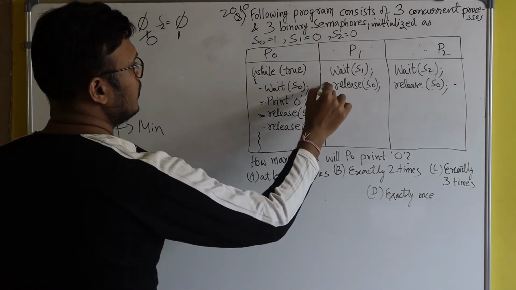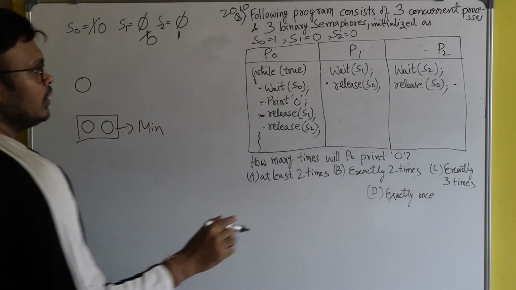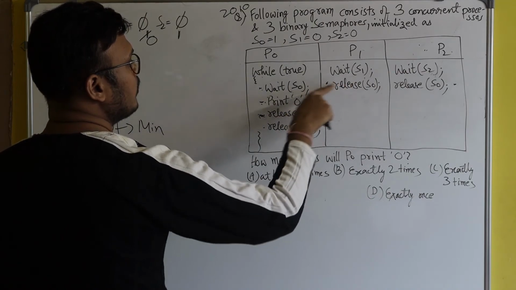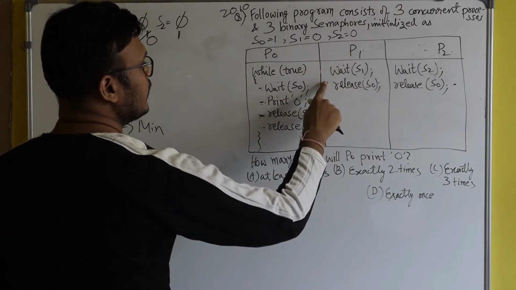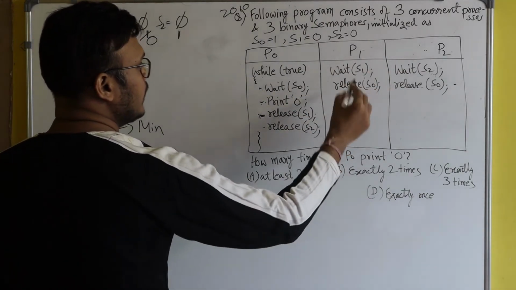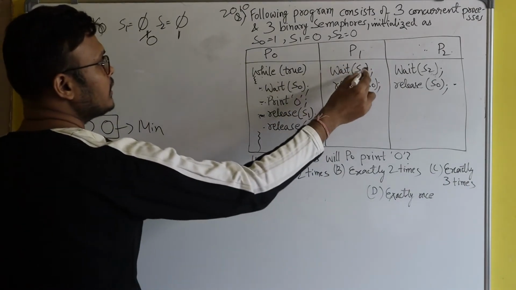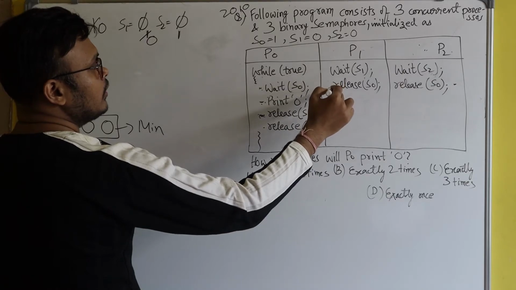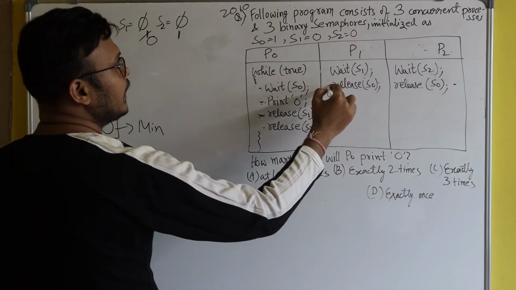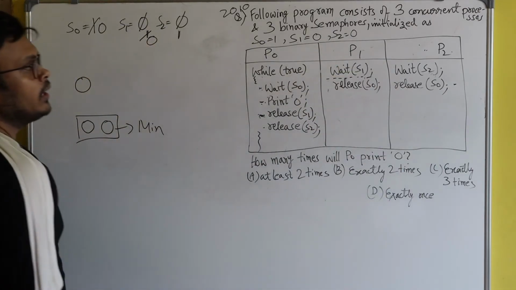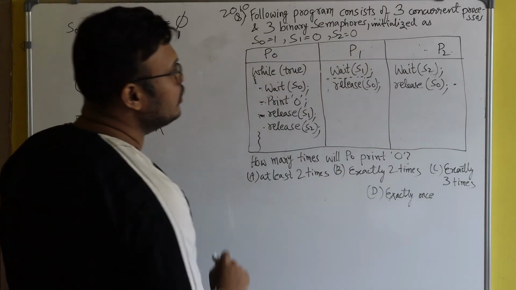Okay. P1 came here. But before P1 could execute this line, context switching happened. I mean to say that after the successful execution of this line, when P1 was about to execute this line, then at this point a context switching happened. And CPU is given to process P2.